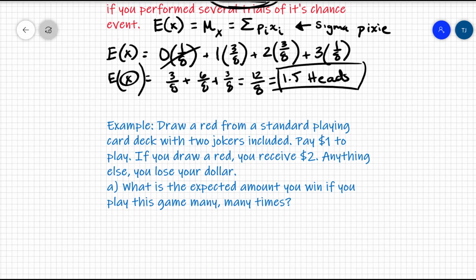Draw red from a standard playing card deck with 2 jokers included. Imagine this is a fun little gambling game. Somebody offers you a chance to play this game, and you have to pay $1 to play. So if you draw red, you receive $2. You won. Congratulations. But if you get anything else, you actually lose your dollar. What is the expected amount you win if you play this game many, many times?